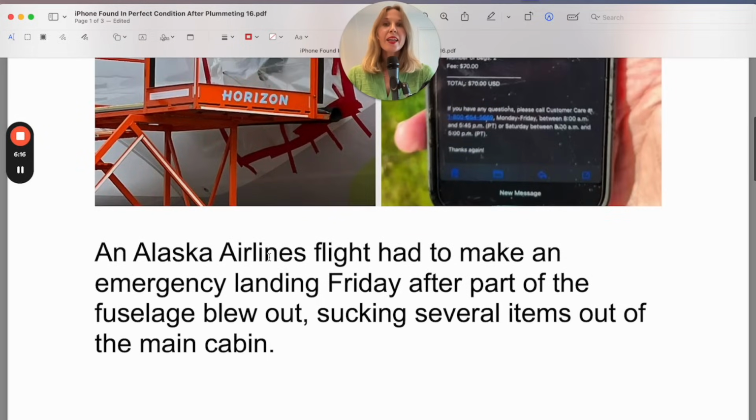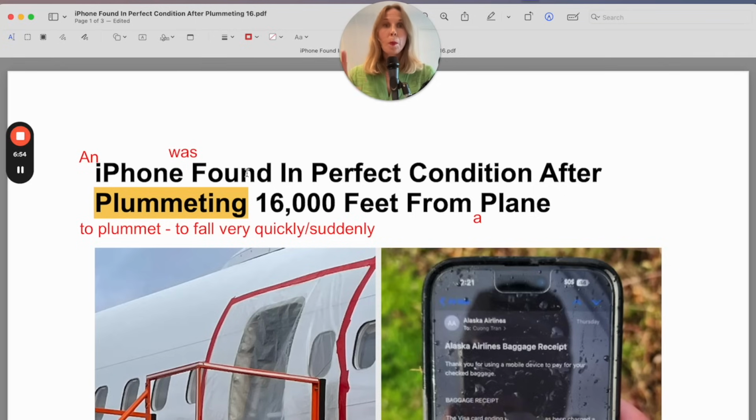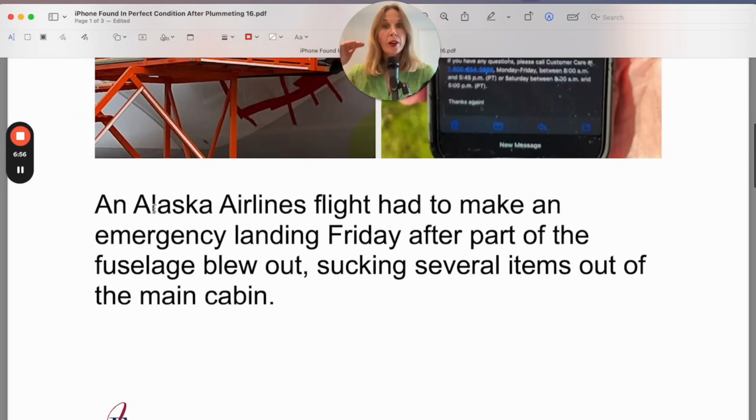An Alaska Airlines flight. So notice here, now we're in the full article and they will use articles, auxiliary verbs because it's required grammatically. For headlines, it's common to omit those, but when you're in the full article, you must include them. An Alaska Airlines flight, so a flight, but now Alaska Airlines gives more information about the flight and our article is next to a vowel, so we need an.